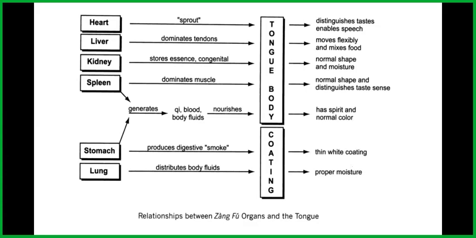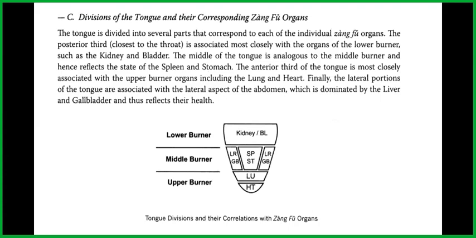The stomach produces digestive qi, and it is seen with a thin white coating. And the lung distributes body fluids, so the coating has proper moisture. The tongue is divided into several parts that correspond to each of the individual Zangfu organs. The posterior third, which is closest to the throat, is associated most closely with the organs of the lower burner, such as the kidney and bladder.